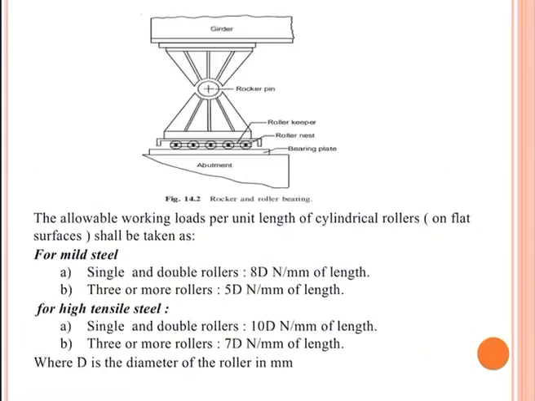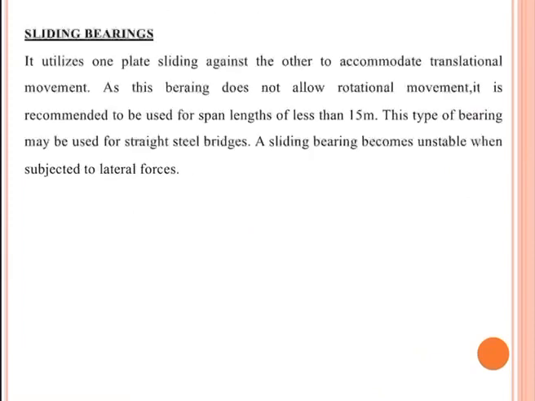The allowable working load per unit length of cylindrical roller shall be taken as follows. In case of mild steel, for single and double rollers it is 8 d Newton per mm of length, and for 3 or more rollers it is 5 d Newton per mm of length. For high tensile steel, single and double rollers it is 10 d Newton per mm of length, and 3 or more rollers it is 7 d Newton per mm of length, where d is the diameter of the roller in mm. Next is sliding bearing.